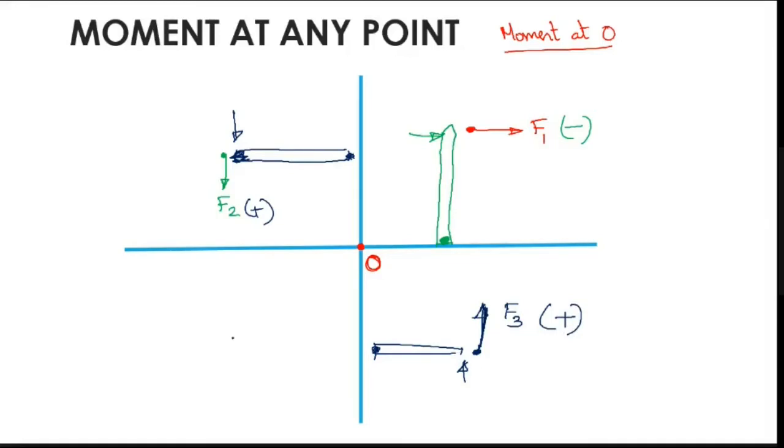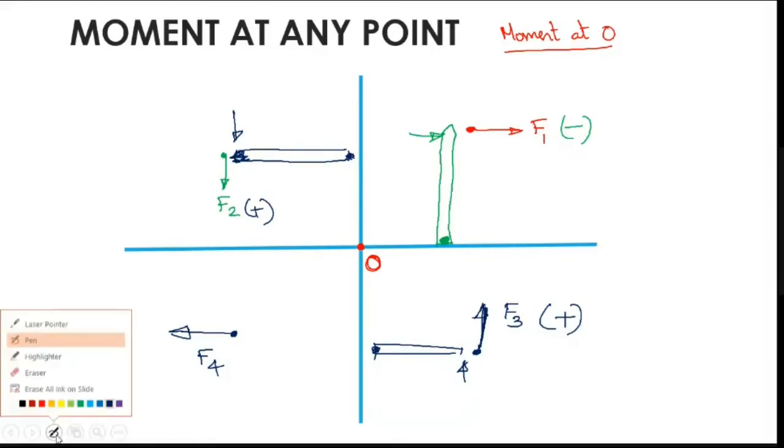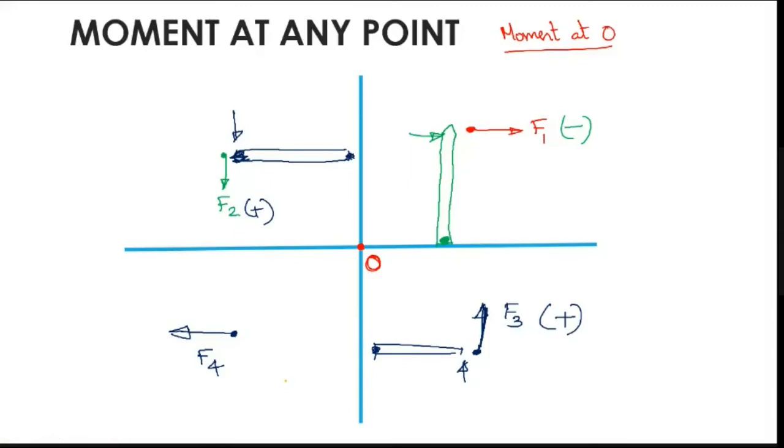So let me consider you have another force here, right? I have a force like this, F4, right? What is the type of rotation this is? Clockwise or anti-clockwise? So let me say again what to do.